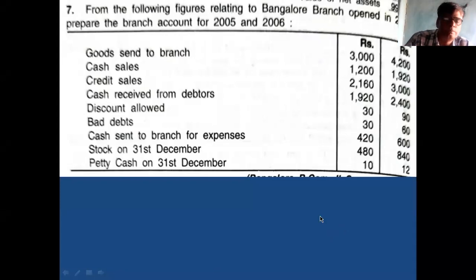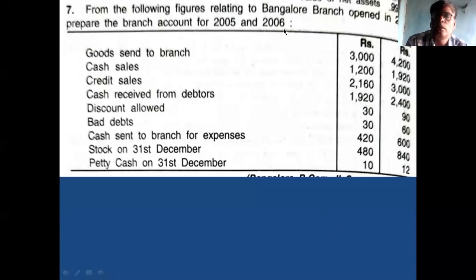You see this problem. From the following figures relating to Bangalore branch opened in 2005, prepare branch account for 2005 and 2006. For two years, they asked to prepare the branch account: branch account for the year 2005, branch account for the year 2006.